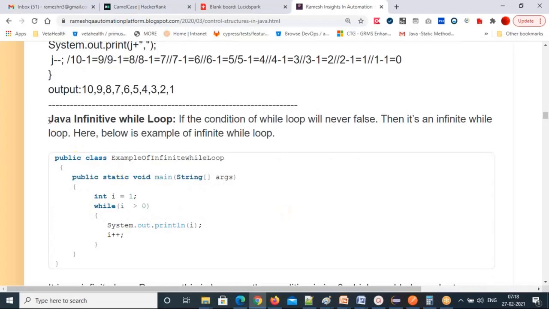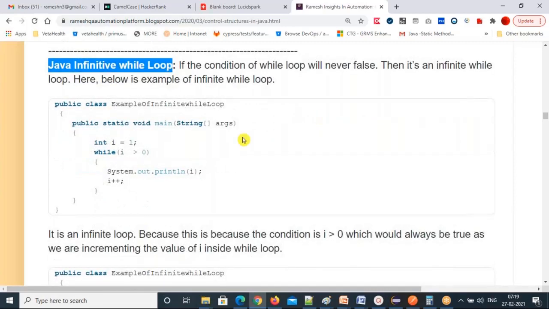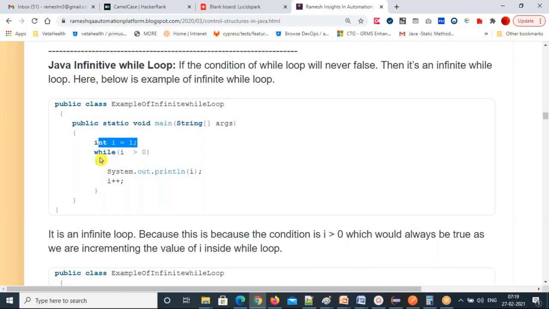Java infinite while loop. So what is an infinite while loop? If the condition of the while loop will never become false, then it's going to be infinite. Then it's an infinite while loop. See that? int i = 1; while (i > 0) { System.out.println(i++); }